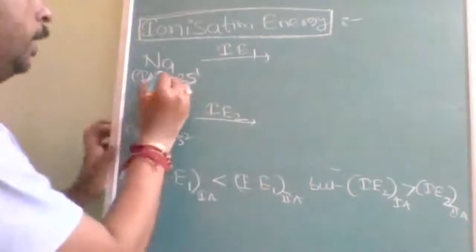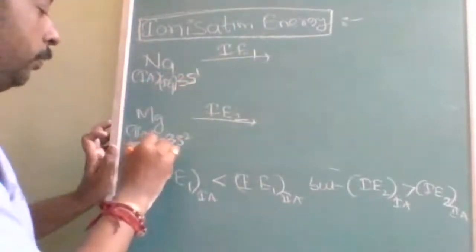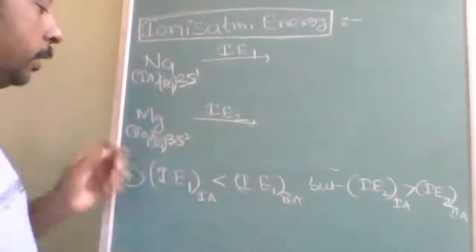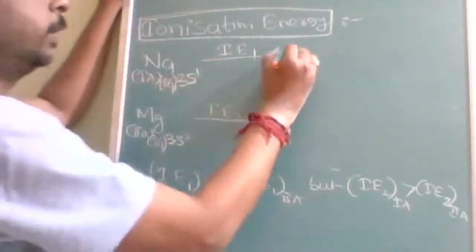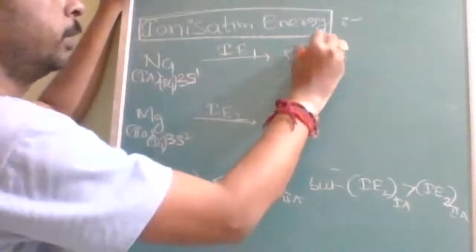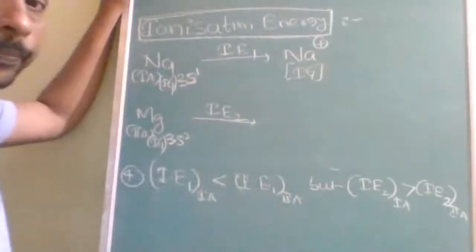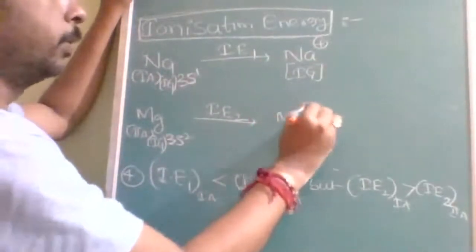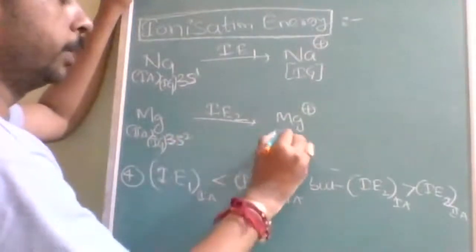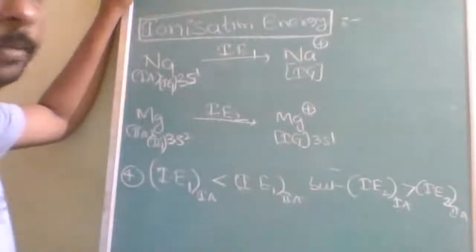Before that, both are also inert gas configurations. After removing the electron, sodium forms Na+ with the inert gas configuration. Magnesium forms Mg+, which has the inert gas core, but a 3s1 electron will be there.